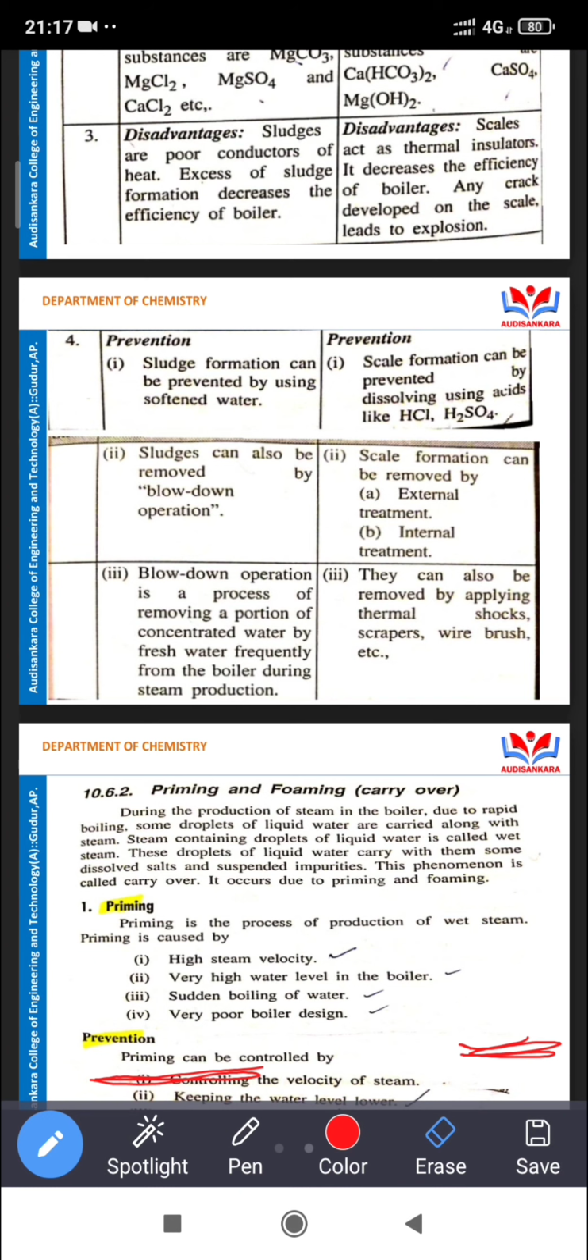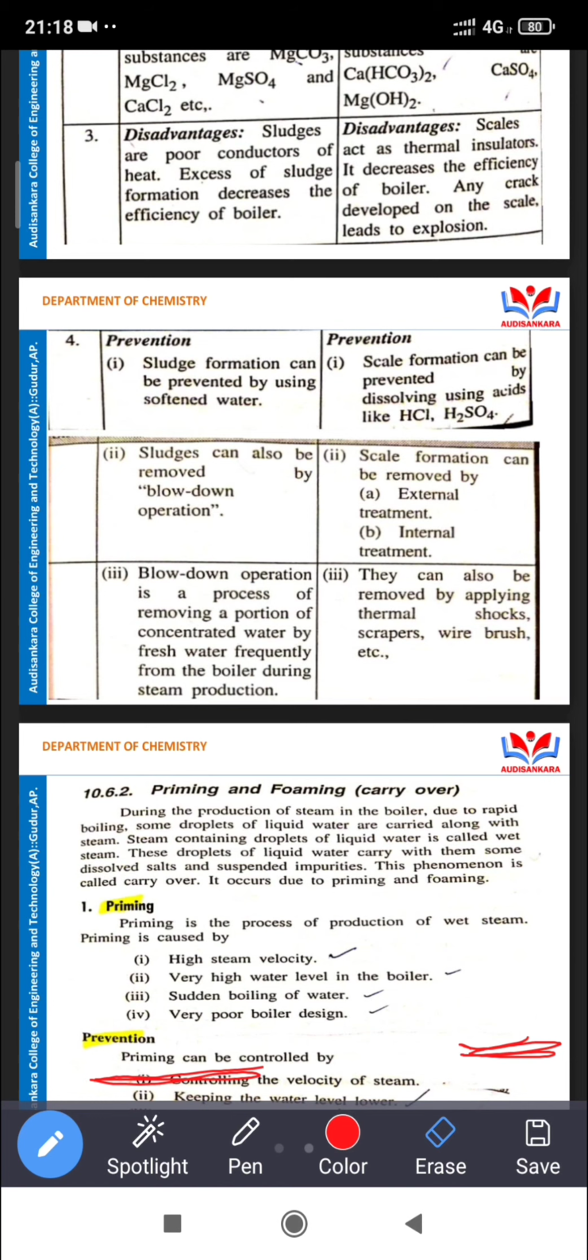We discussed the three important prevention methods for sludge: using softened water, blowdown operation, and replacing concentrated water with fresh water. And another one is scale. How can you remove scale? Scale can be easily removed by HCl and H2SO4, by external and internal treatment, and by applying wire brush and thermal shocks to remove scale formation in the boilers.